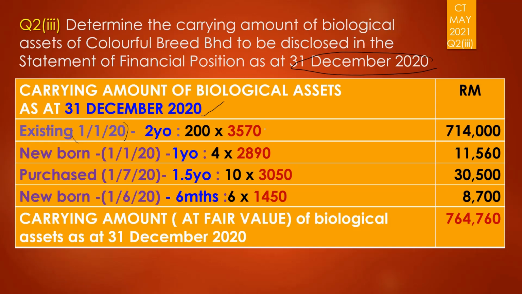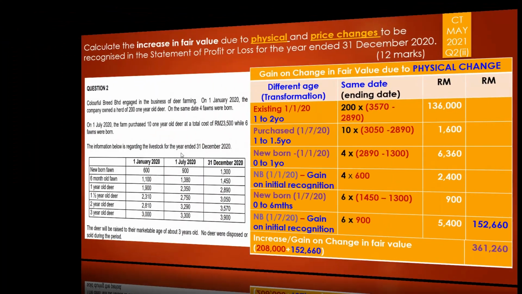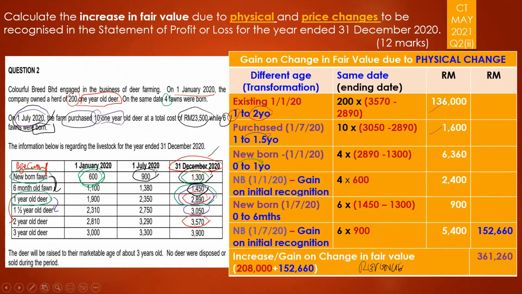The price that you will include here is the price as at 31st of December. So let's just look here. You will just take the price, whatever you have here, the price as at 31st of December.